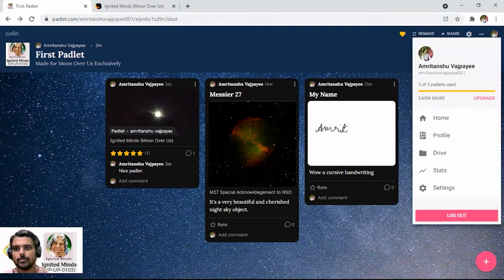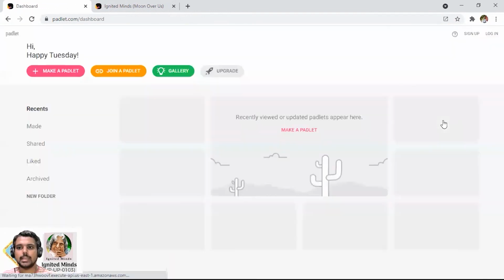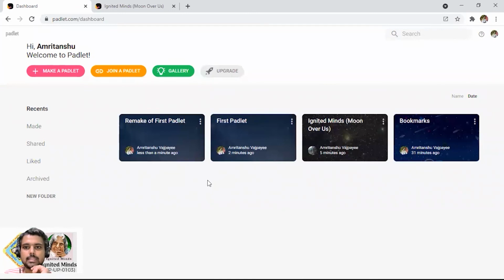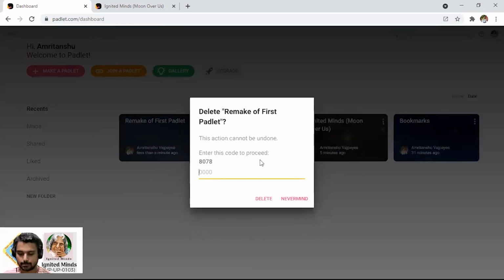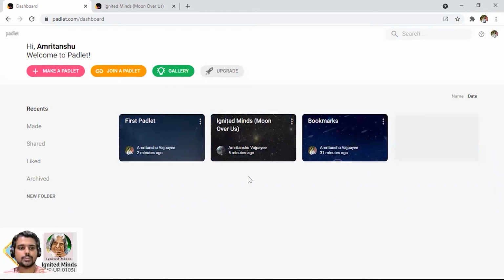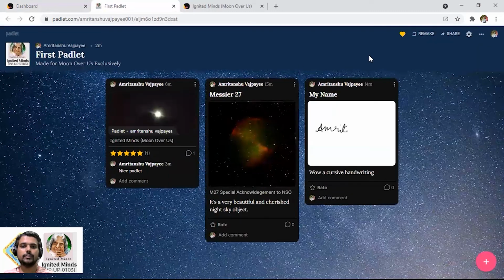At any moment of time, you can click on it, you can go to home, and on the home you can see the different Padlets you have created and all those Padlets you have been associated with. If you right click over it, you can archive a Padlet, you can delete a Padlet also, but be very careful. Once deleted, this process cannot be undone. So here I will delete it. It will prompt you to enter a 4-digit figure. So I'm just saying delete it. If I want to delete it, delete. Now this Padlet is gone. Now here I am again with only the first Padlet.